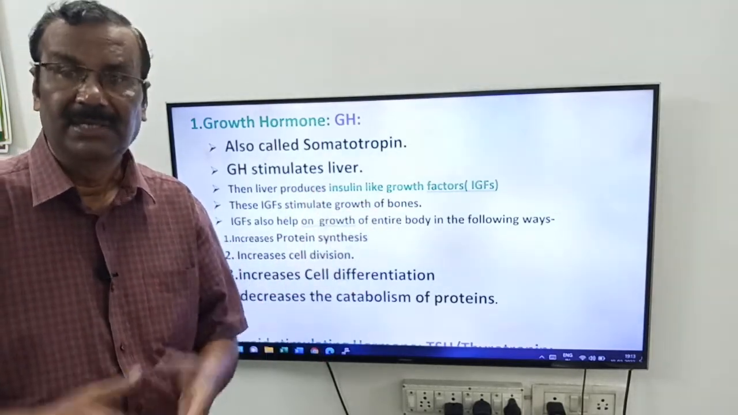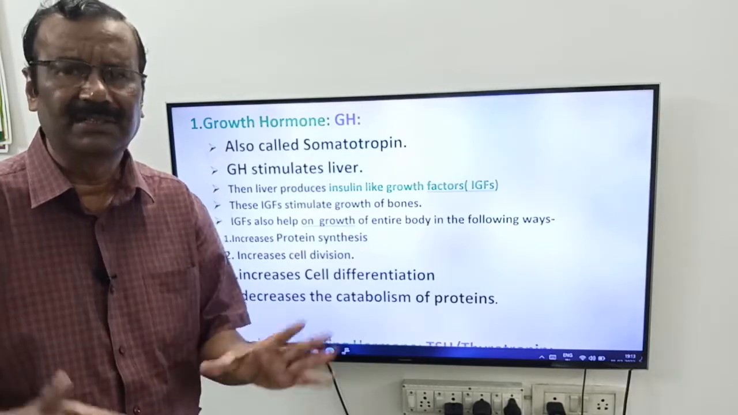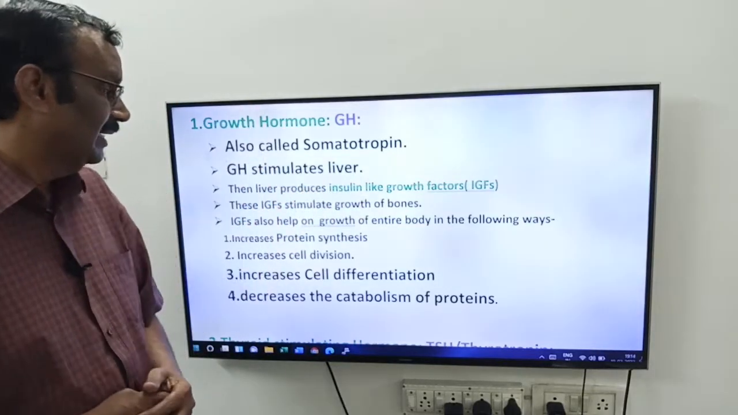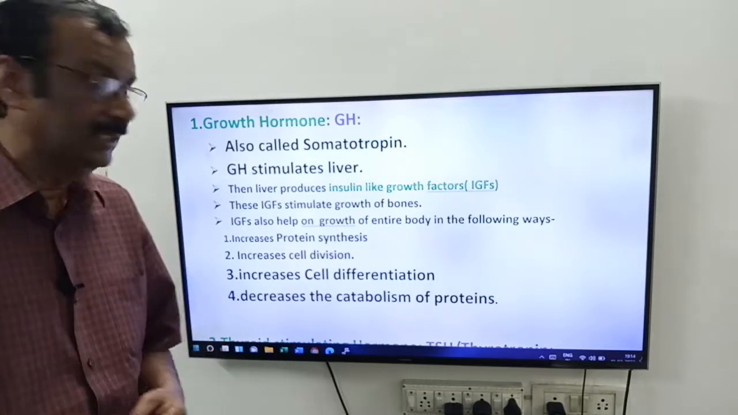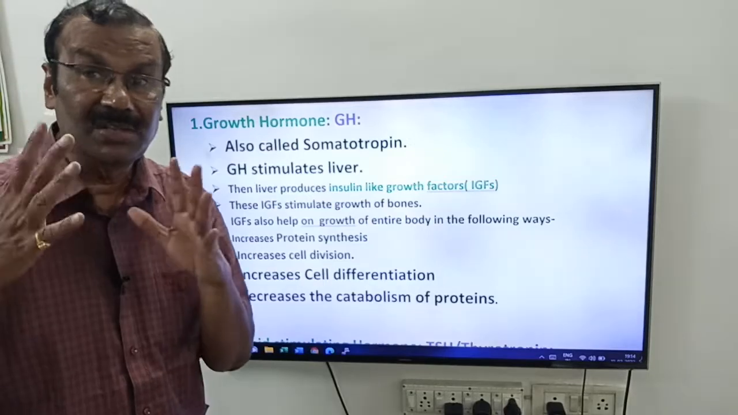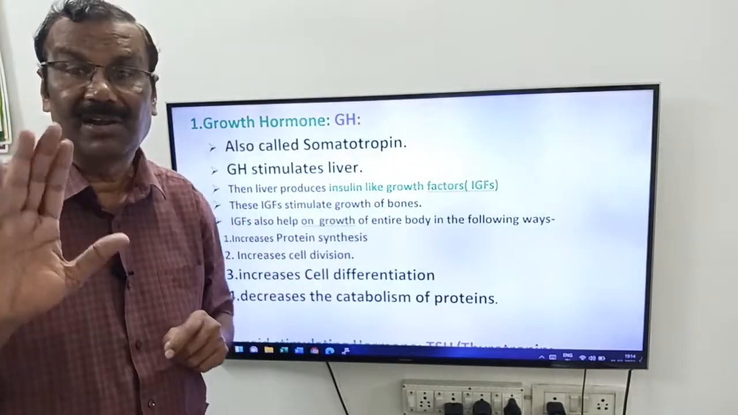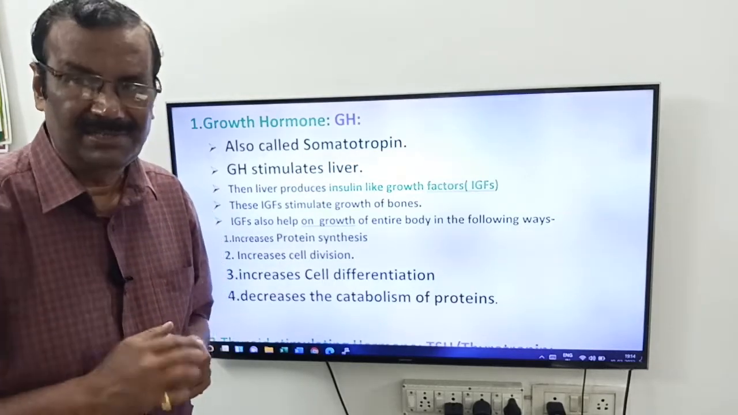You have to remember it. Cartilage, bone, etc. It stimulates each and every cell. But here you have to know what it is. It stimulates the liver. When the liver is stimulated by the growth hormone, see, friends, then the liver produces some factors. What are those factors, friends? Insulin-like growth factors. Friends, they are not insulin. They are insulin-like growth factors.